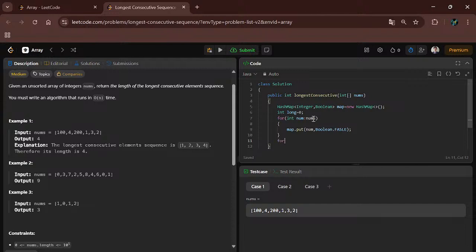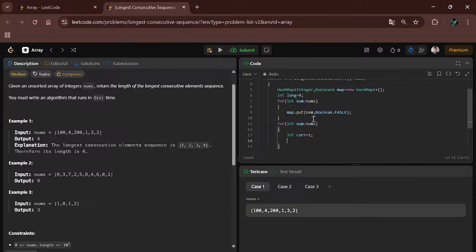And we will again implement a for each loop, for num in nums. I will take current length as 1, and integer next will be num plus 1.